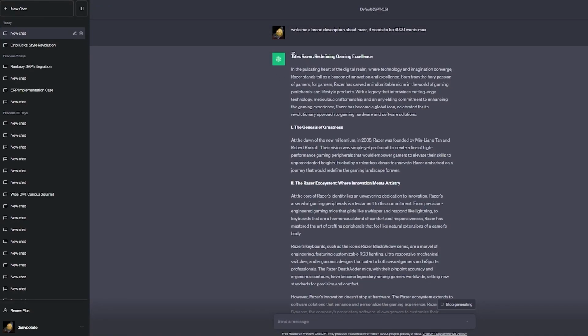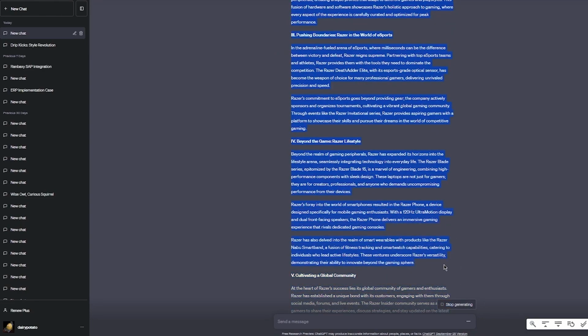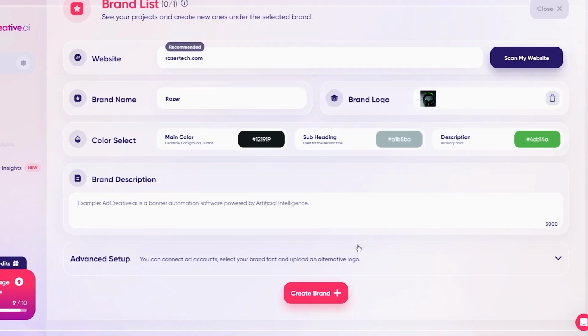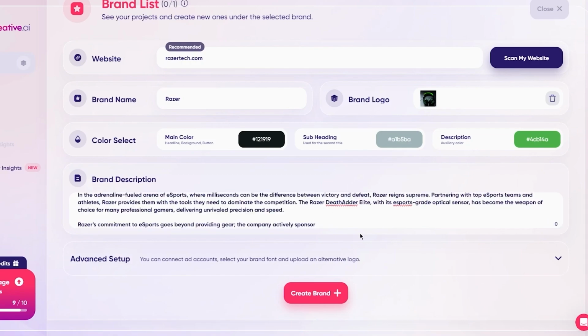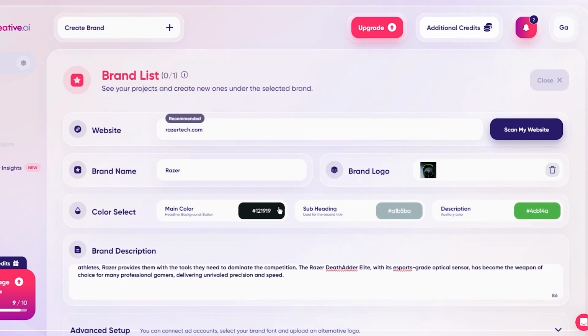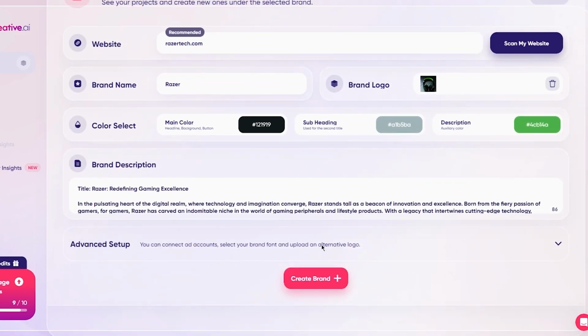So I'm just going to go ahead and add this description as so. I guess that should be enough for our 3,000 word thing. I'm going to come here and we're going to paste it. And there you go. I'm just going to delete this last line and there we are. So we have a proper description now, which is pretty great. Now, once you have this description, we're going to go ahead and click on create brand.